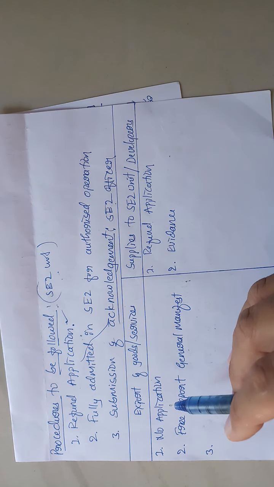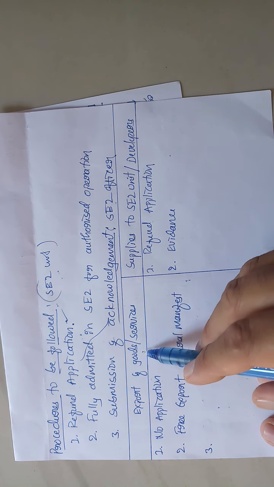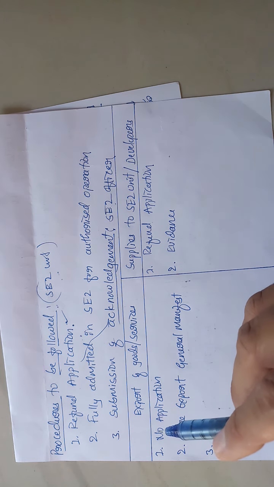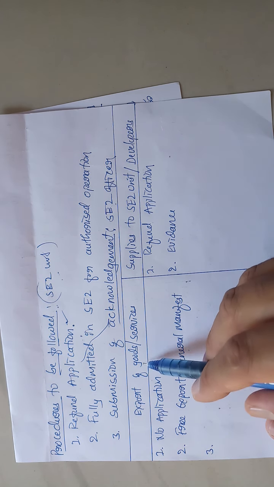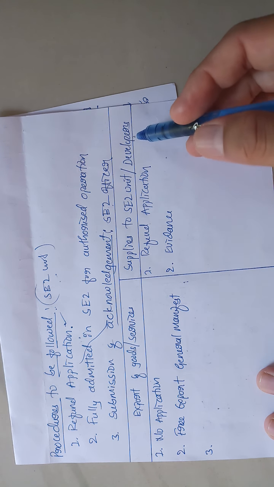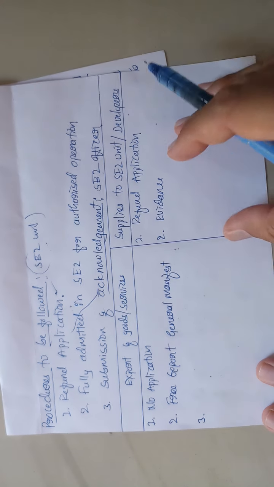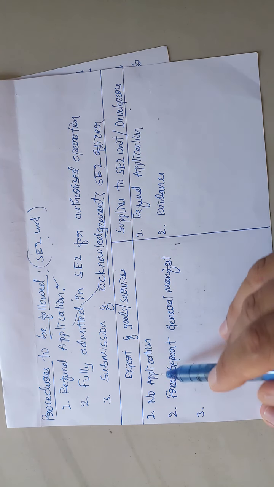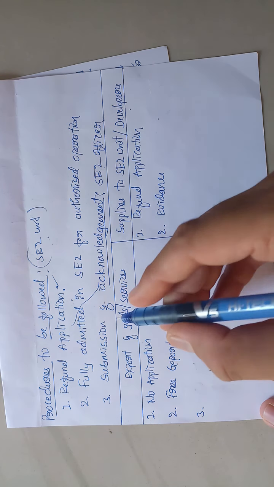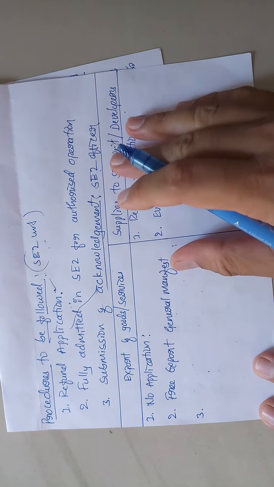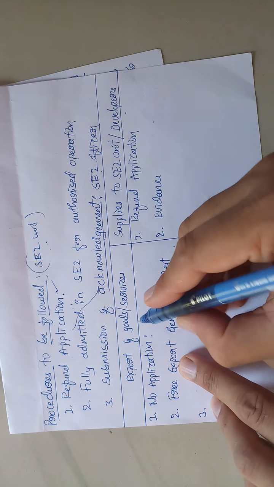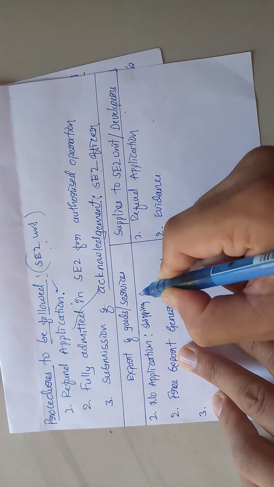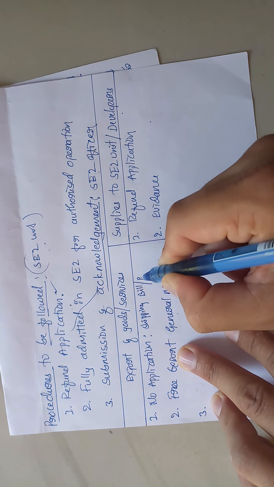Then what is the difference between export of goods or services and supplies to SEZ units or SEZ developers? Claiming of refund in case of export of goods or services and supplies to SEZ units or SEZ developers. The differences: in case of export of goods or services, there is no application for refund. The exporter need not submit any application for refund, but he has to submit a shipping bill or bill of export.